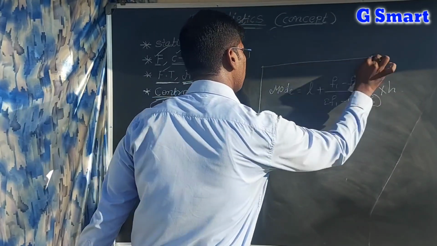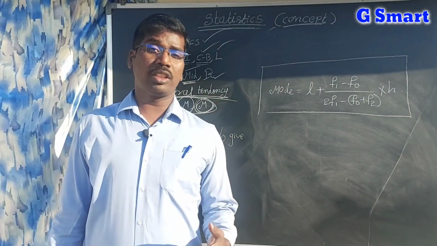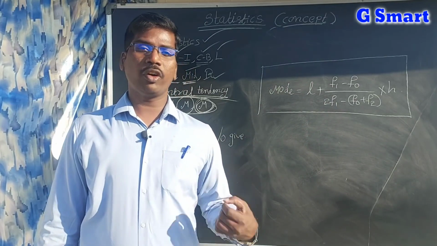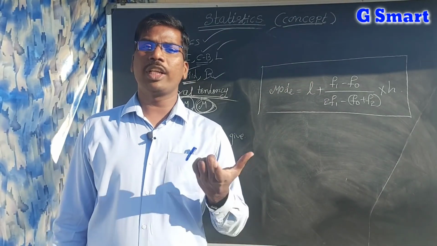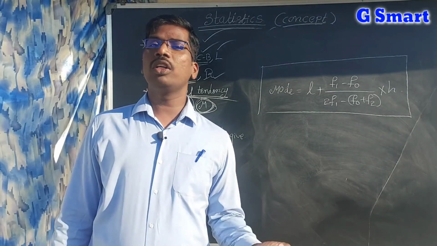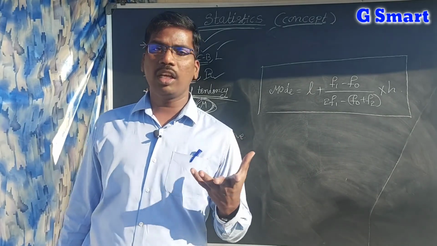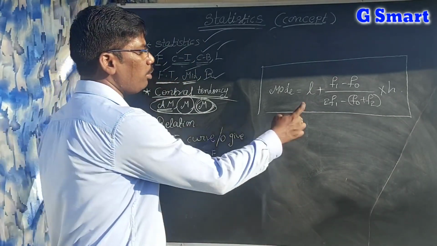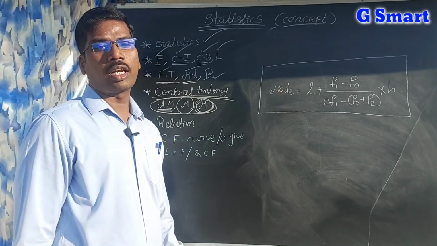So in this formula you have to know each and everything. In the concept-oriented bits they will give this formula and ask, in this formula, what is F1 denoting? So you have to know each and every term in this formula, then you can easily write the answer. See here, L means the lower boundary of the modal class.